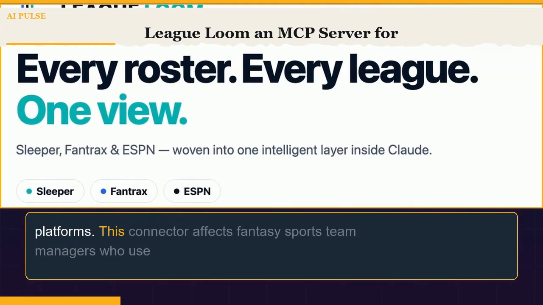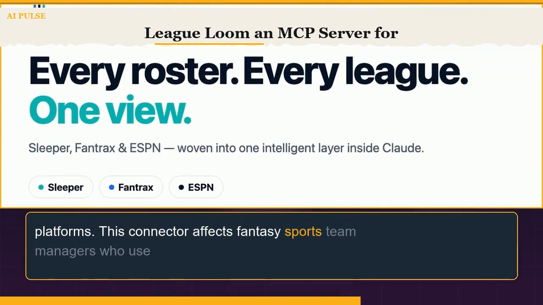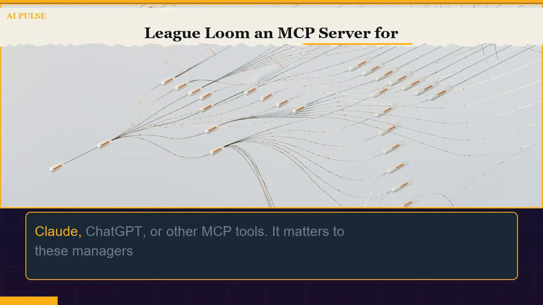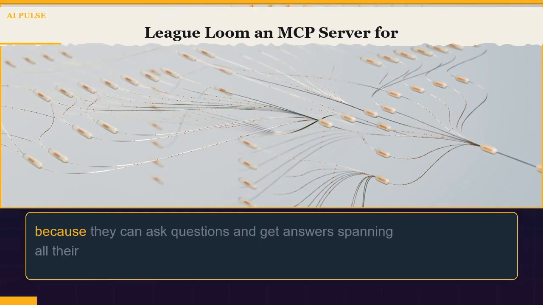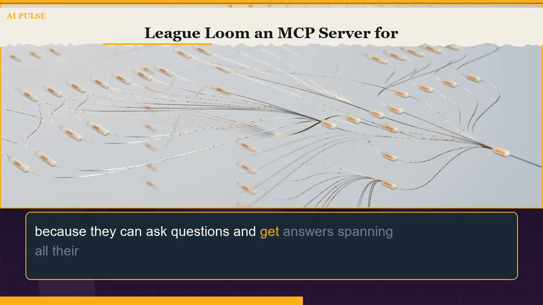This connector affects fantasy sports team managers who use Claude, ChatGPT, or other MCP tools. It matters to these managers because they can ask questions and get answers spanning all their leagues.